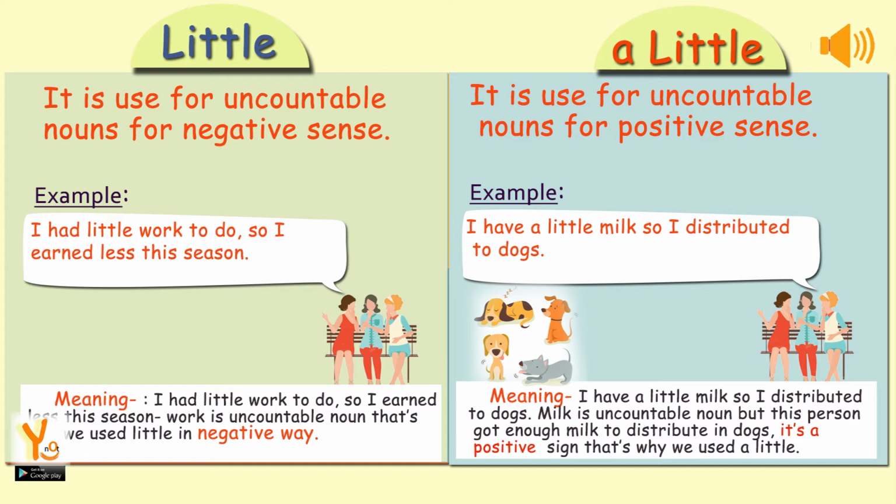A little is used for uncountable nouns for positive sense. For example, I have a little milk, so I distributed it to dogs. Milk is an uncountable noun but this person got enough milk to distribute to dogs. It's a positive sign, that's why we used a little.